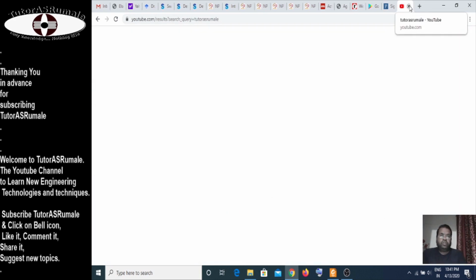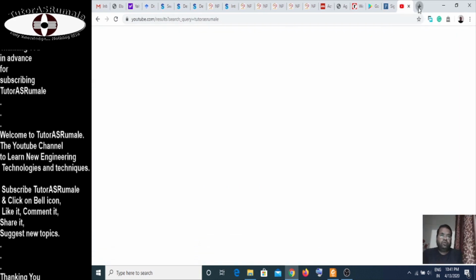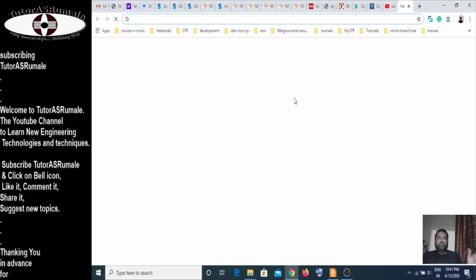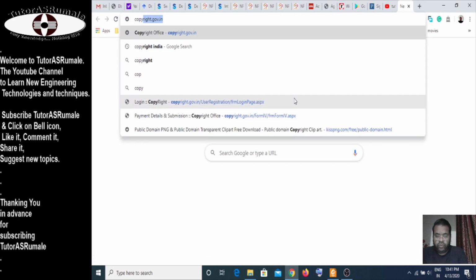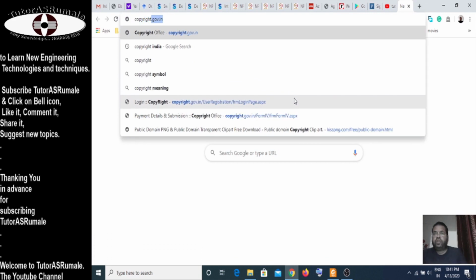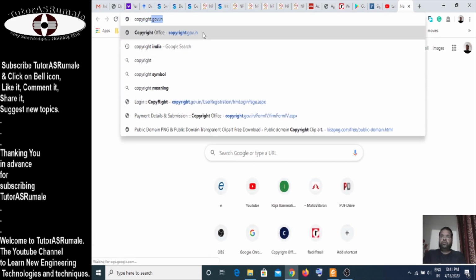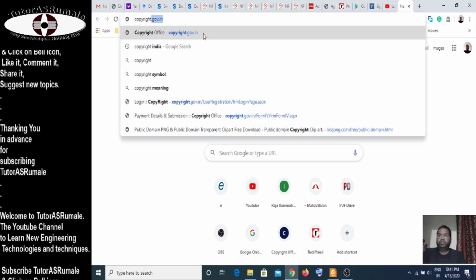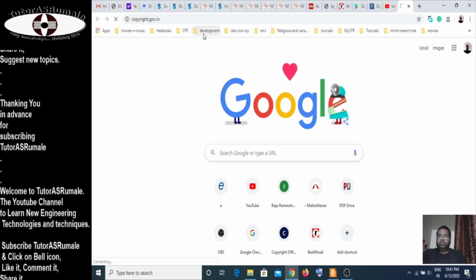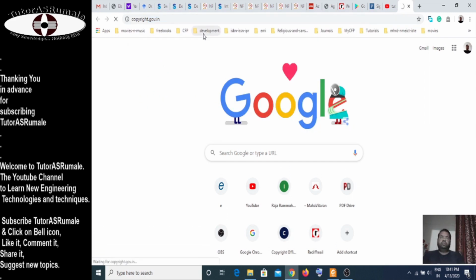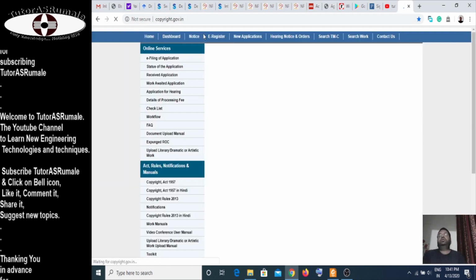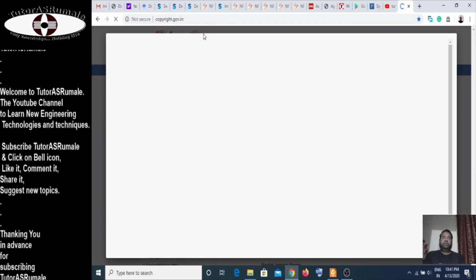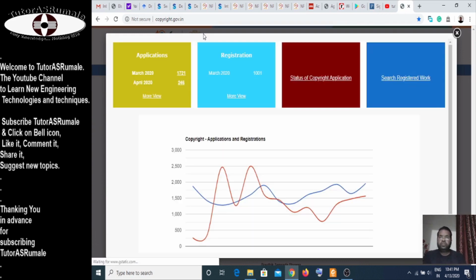Once the Google browser is updated, you have to search for copyright.gov.in. Just go for this Copyright Office site. When copyright.gov.in starts, the screen will flash just like this.